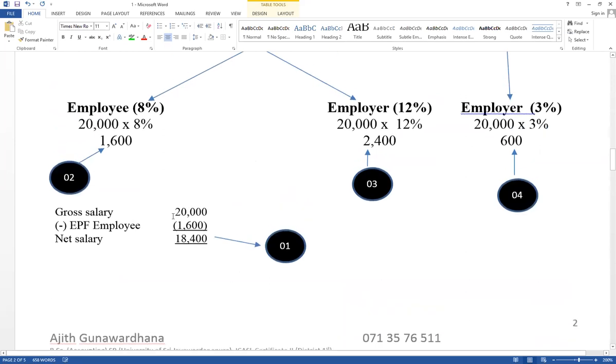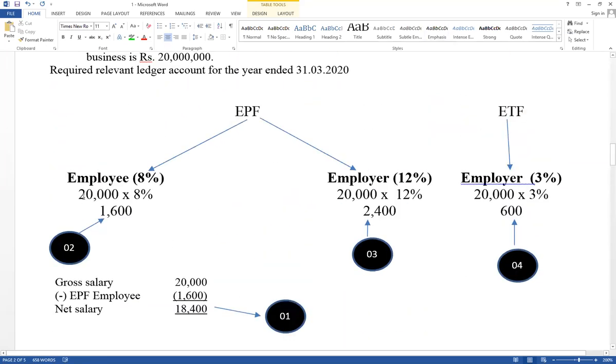Then the second step, think, very important. Employee contribution 8%. The employee also gives their contribution for EPF. Therefore, this is a part of salary. Think from the business point of view. The salary balance is 20,000. Of that, 18,400 is paid to the employees, and the balance part should be transferred to the central bank. From the business point of view, 1,600 has gone to the central bank. 18,400 paid in cash for the employees.